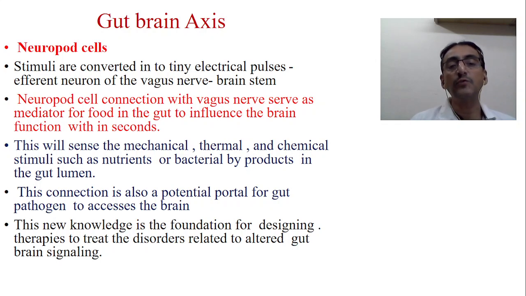So this connection is also a potential portal for gut pathogens to access the brain. Okay, so this is new. This particular new knowledge is a foundation for designing therapies to treat disorders related to altered gut-brain signaling. Nowadays, in contemporary science, researchers are telling us that autism is because of the gut-brain axis, ADHD because of the gut-brain axis, psychological disorders, many endocrine disorders, allergic disorders, and autoimmune disorders are because of gut-brain axis problems.